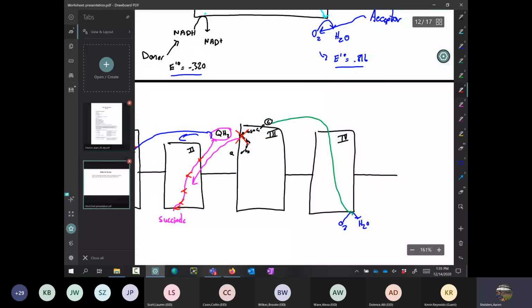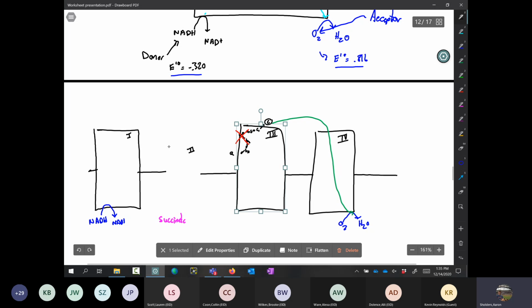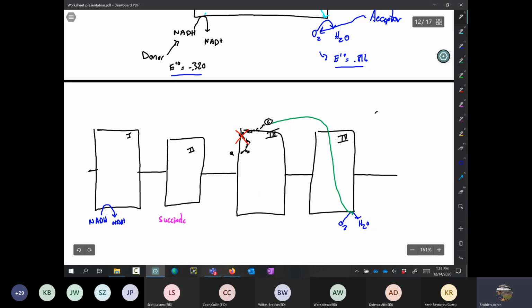Okay, so what this is essentially saying, let me get rid of some of this. Go here. Get rid of this. Get rid of this. Get rid of that. Oh, I just got rid of all of complex 2. That's not what I wanted to do. It's all right, I can put it back. Okay, good deal. There we go. Okay, so let's get rid of that. Okay, I'm just going to get...